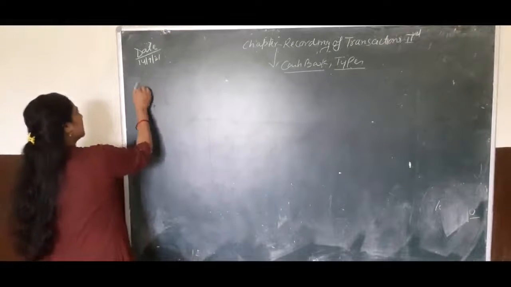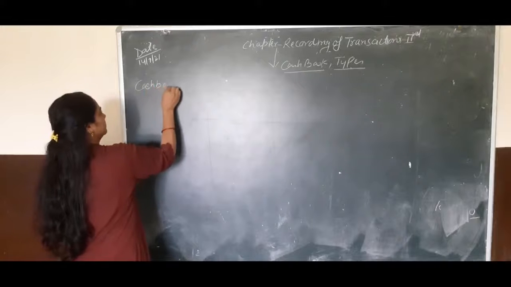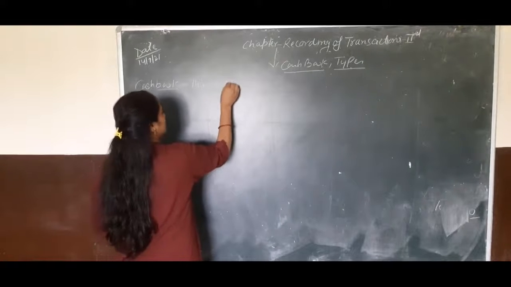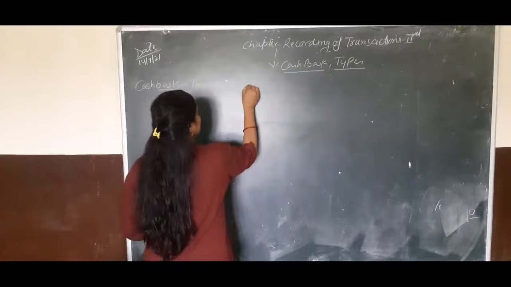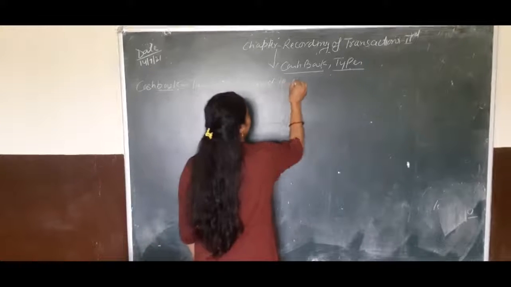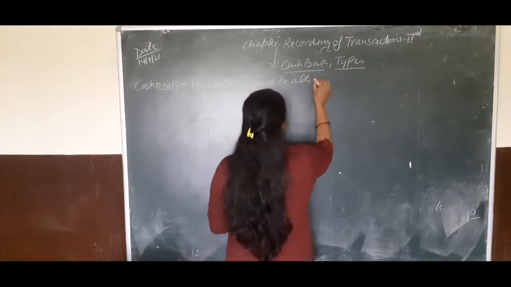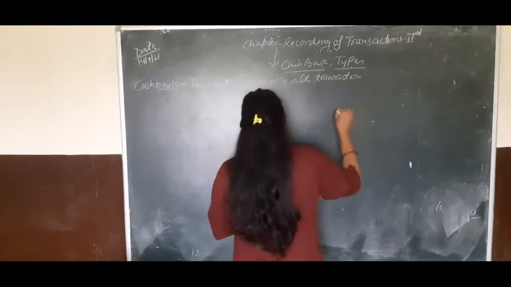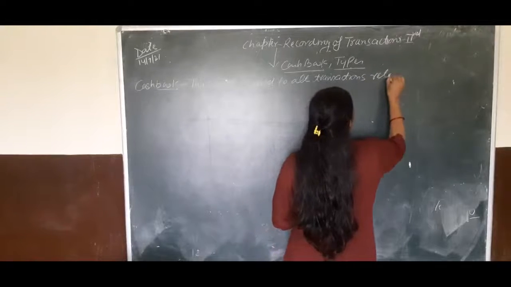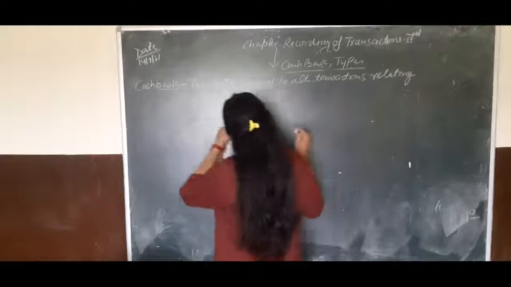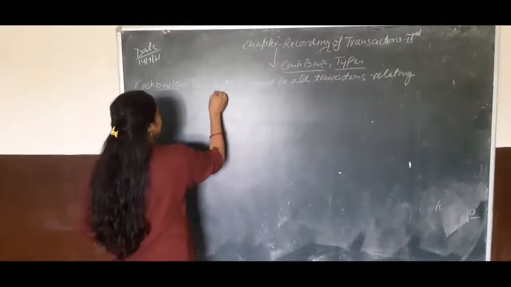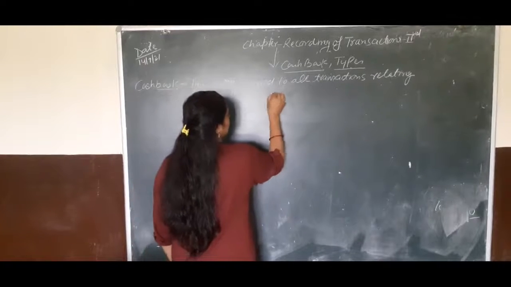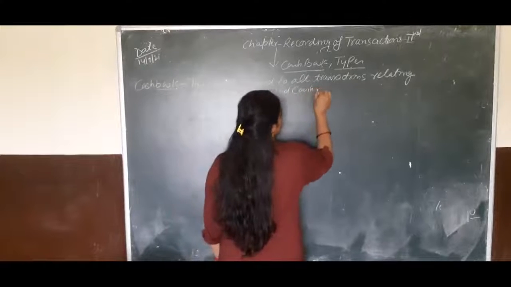Okay. So first, the meaning of cash book. This book is used to record all transactions relating to cash receipts and cash payments.